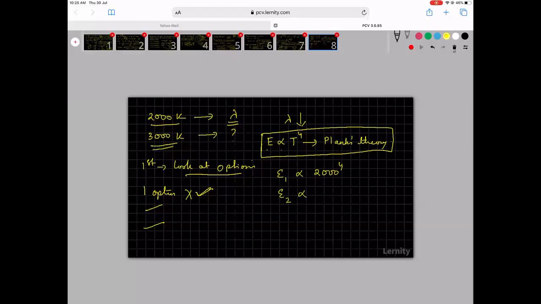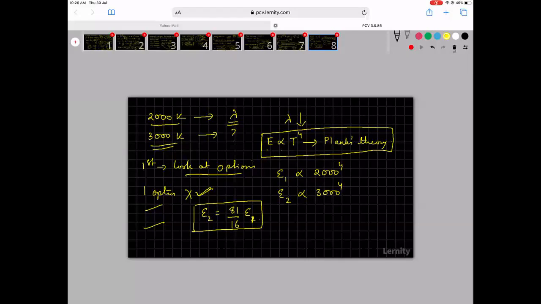E2 will be proportional to 3000 to the power 4. So do you agree that E2 will become 81 by 16 times E1? Do you understand that E2 will become 81 by 16 times E1?